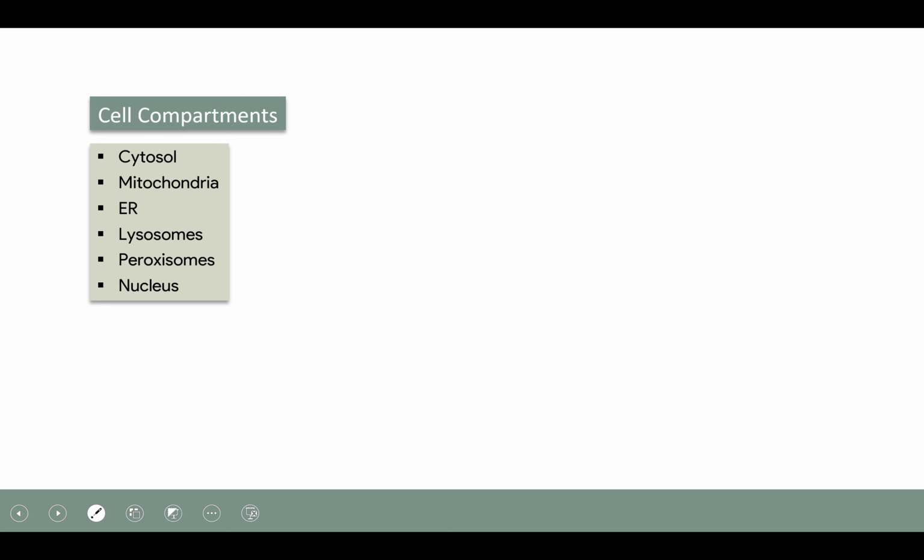Now we'll talk about cell compartment. So basically, every cell organelle performs different function, has different set of enzymes. Similar to the distribution at our home, like the food is cooked in the kitchen, there's a different bedroom and there's a different living room. Home is organized to perform different activities.